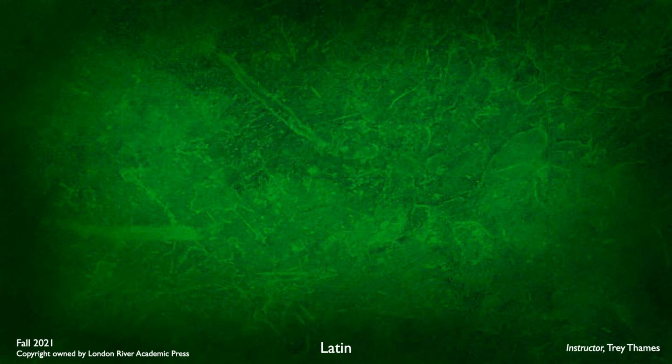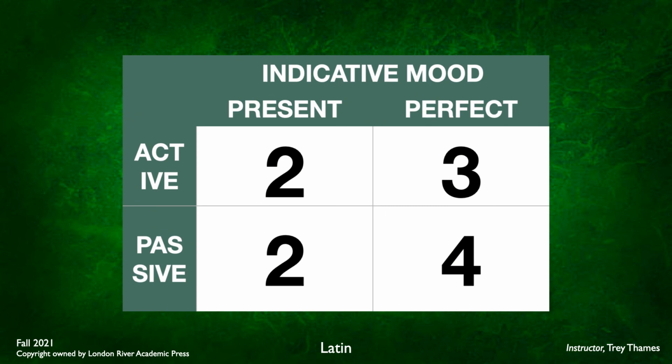All right. Now, this is just a simple little chart that I think some of my students find helpful, just to remind you the different principal parts that are used for forming the different tense systems. So in the indicative mood, in the present active, we use the second principal part. We use the present stem, which comes from the second principal part. You just drop the re, infinitive ending, and it gives you your present stem. For the active perfect system, we use the third principal part. For the passive present, again, we use the second principal part. And for the passive perfect, we use the fourth principal part, or the participial form. So we have this 2, 2, 3, 4 little chart. It's sort of helpful for some people.